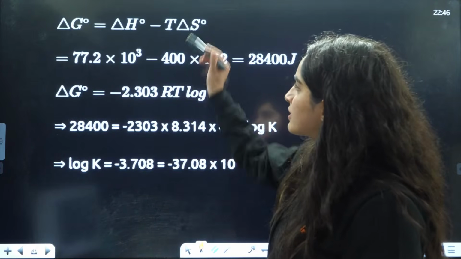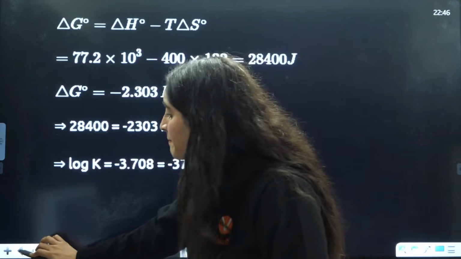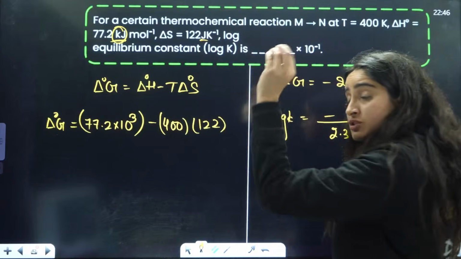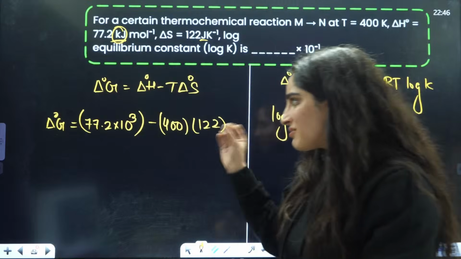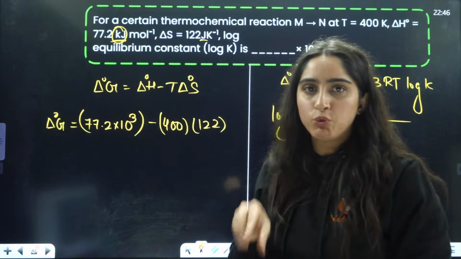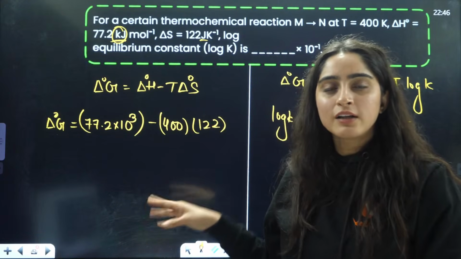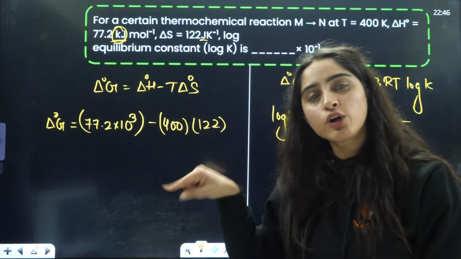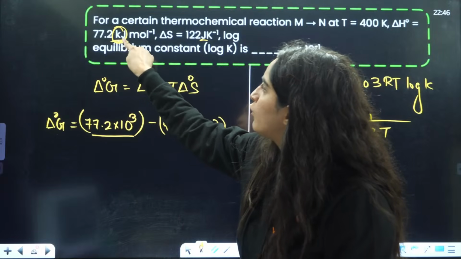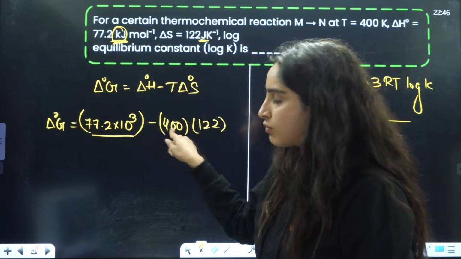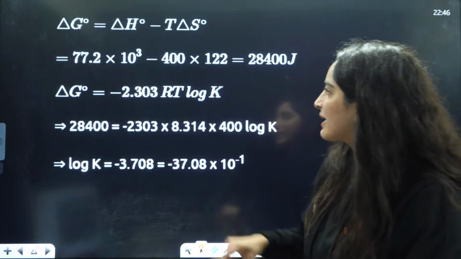Okay, chalo. You just solve this, but remember to take care of the units. Some students, in a hurry, just put 77.2 directly, and what will happen? They will get the wrong answer, right? So take care of the units here. Kilojoule, joule, it will be all in joules, right? So you will get the answer.